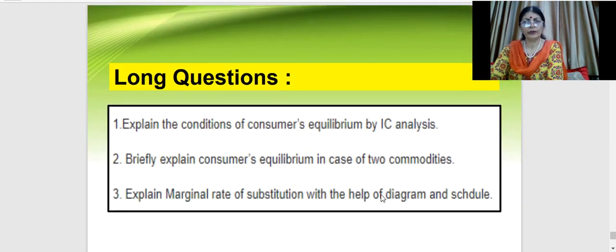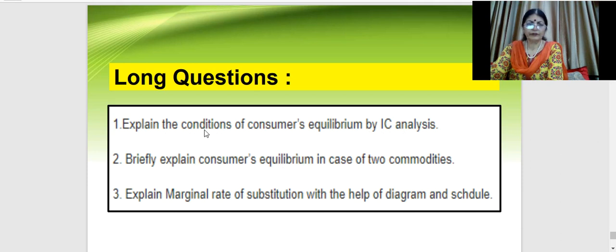Then we come to the long questions related to this chapter. The long questions can be of the value of 6 marks each. Explain the conditions of consumer's equilibrium by indifference curve analysis. So indifference curve analysis is normally asked and you have to make the diagram along with it. First you have to give the conditions. Conditions are the assumptions of the consumer's equilibrium by indifference curves. So this can be asked.